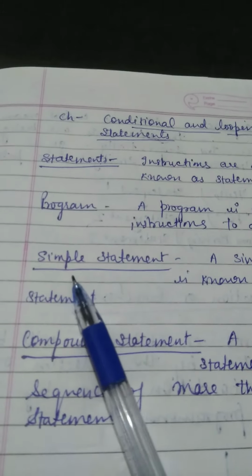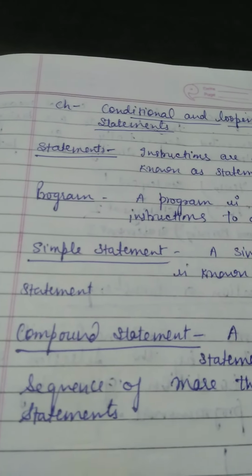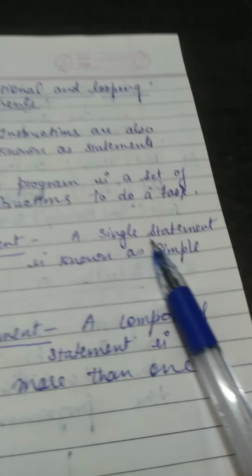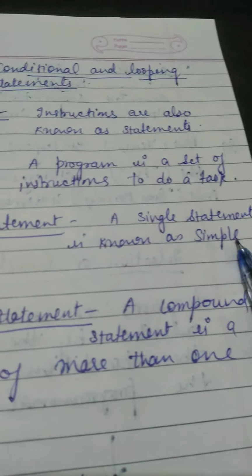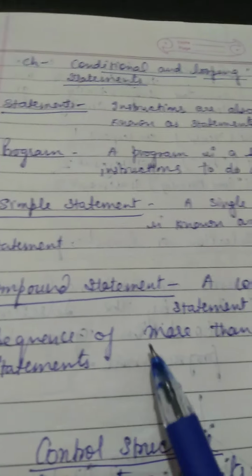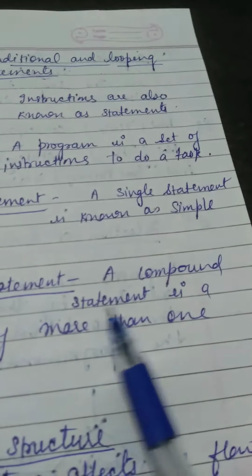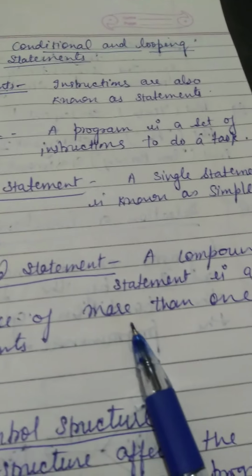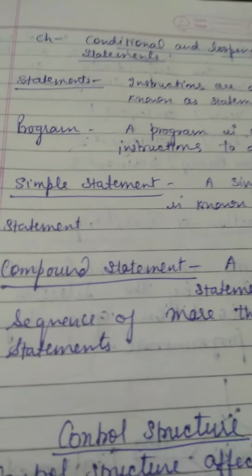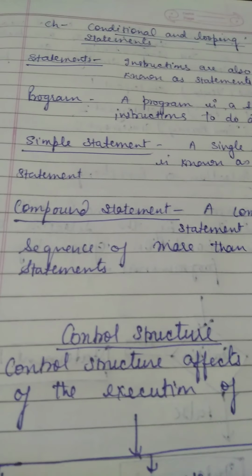And children, now simple statement and compound statement. Statements are of the following types: simple and compound. Simple means a single statement is known as a simple statement. One line statement is known as a simple statement. Compound means more than one line. A compound statement is a sequence of more than one statement. More than one line or more than one statement is known as a compound statement.